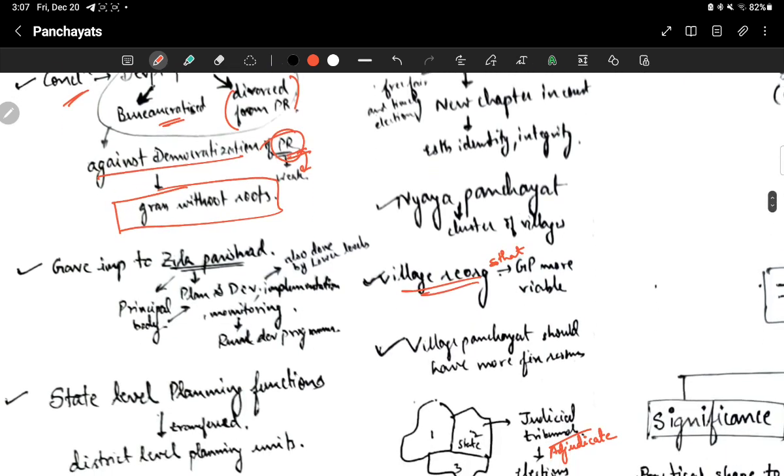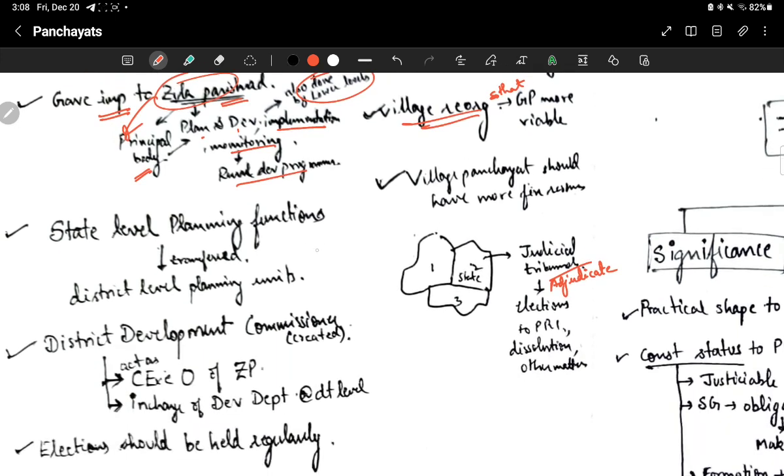So he gave the recommendation that you have to give importance to Zilla Parishad. Zilla Parishad will be the principal body for planning and development activities, and implementation and monitoring as well, for rural development programs. This planning and development will also be done by the lower levels of the panchayat, but Zilla Parishad will be the principal body.